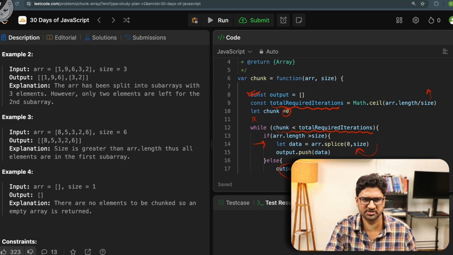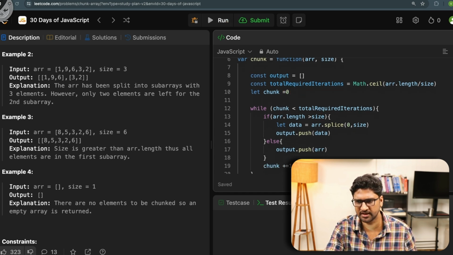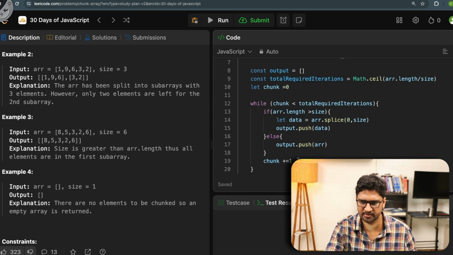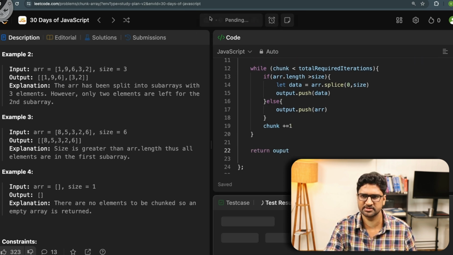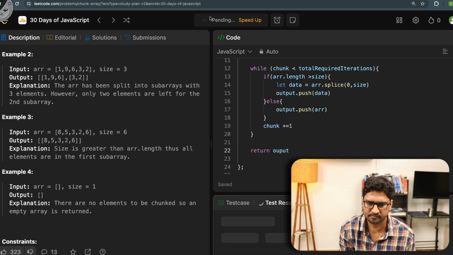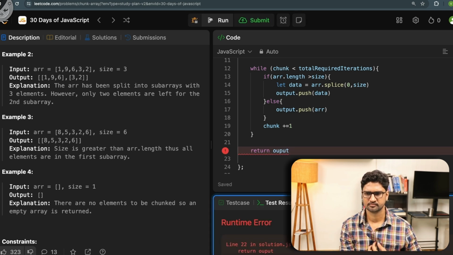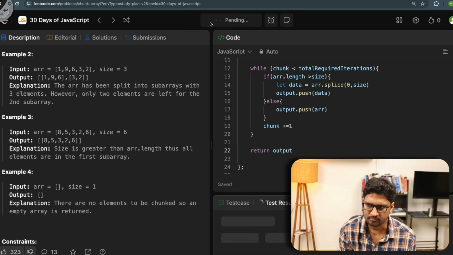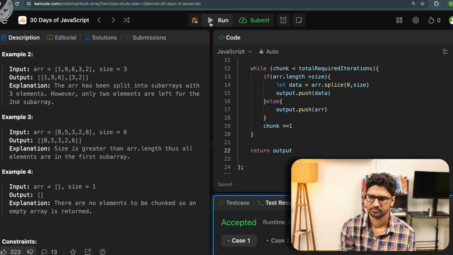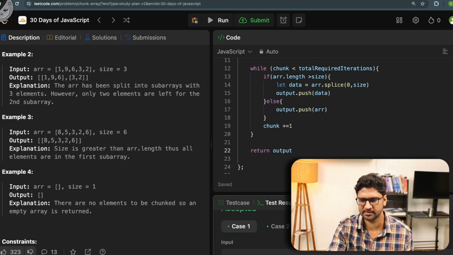What I have missed here, by doing this try run, is that I'll have to make, no, that's already there. Chunk is incremented, and then I return the output. Let's try to run this and see if it works. It has to be output. So run this. Perfect, case 1, it has worked.